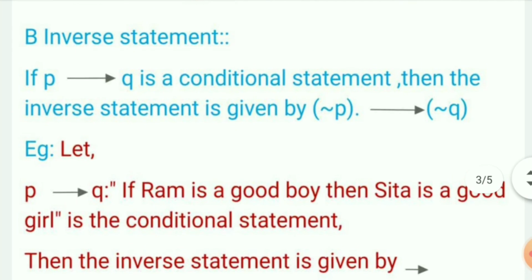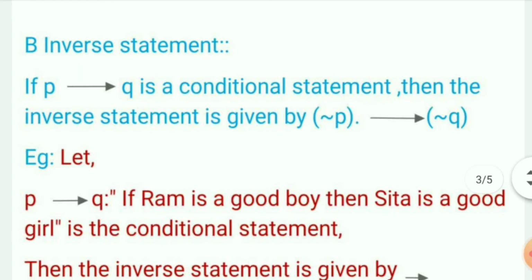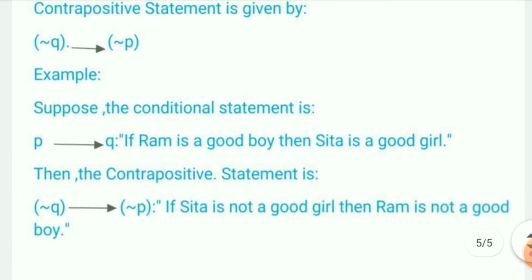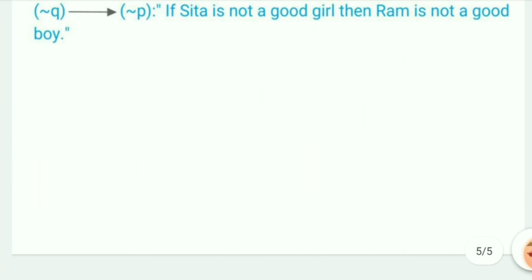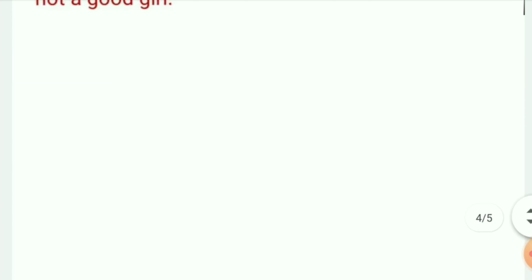Now if we change negation P goes to negation Q into negation Q goes to negation P, that means we are taking the converse of the inverse statement, then it is called the contrapositive.